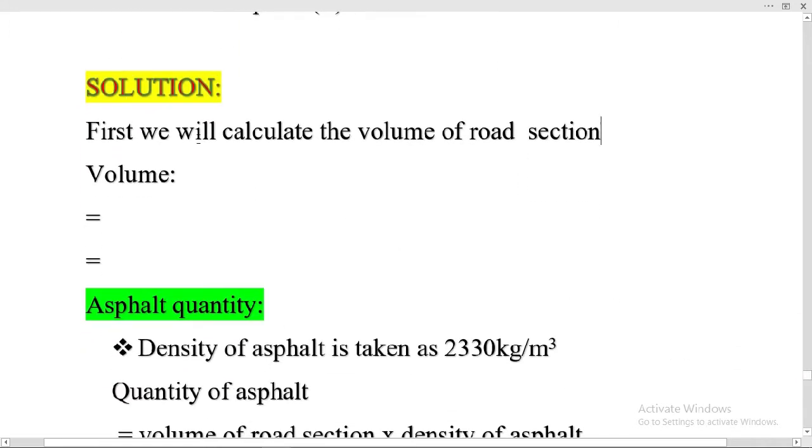First we will calculate the volume of road section. As we know that we have length of the road 6000 meter, multiply it with the width of the road we have 10 meter, then thickness of the asphalt required on the road is 0.15 meter on the top surface. So let me calculate this on the calculator now.